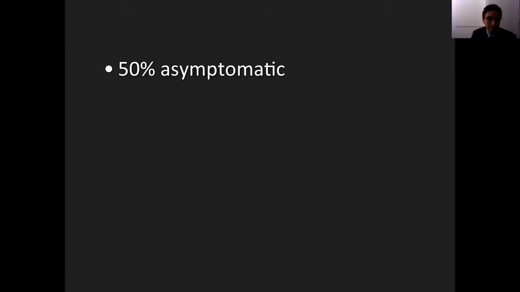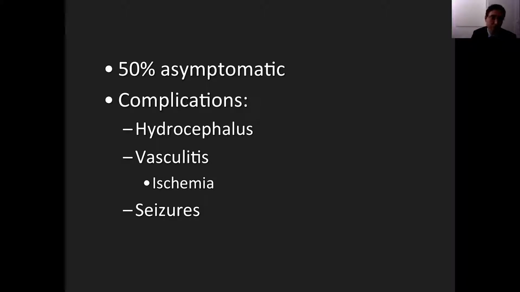Half of the patients are asymptomatic, but patients can present with complications. You can see hydrocephalus that can be communicating or non-communicating depending on where the lesion is located. Vasculitis, you have an inflammatory process, granulomatous inflammation. You can have ischemic changes depending on which vessels are involved, and patients can present with seizures. You can have a leptomeningitis, a granulomatous leptomeningitis. So the complications are going to present depending on the location of the lesion within the central nervous system.